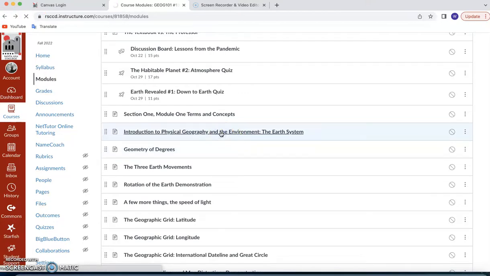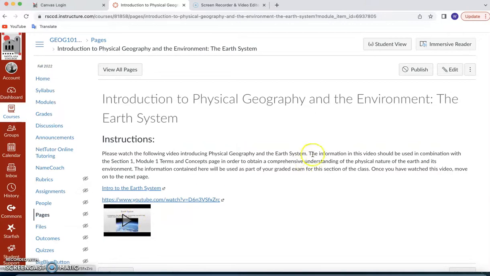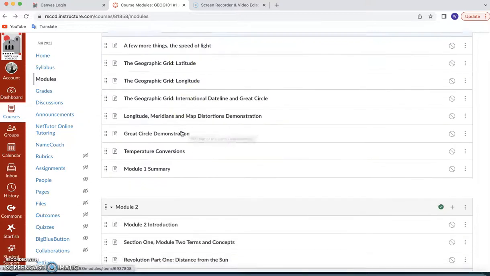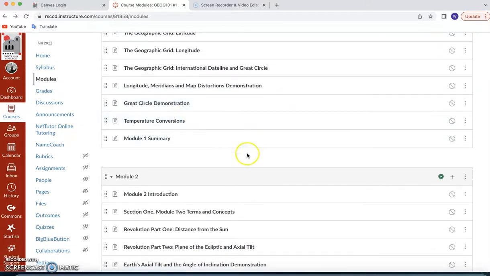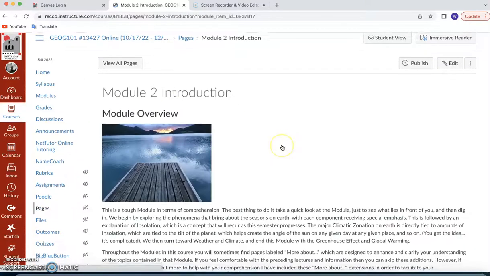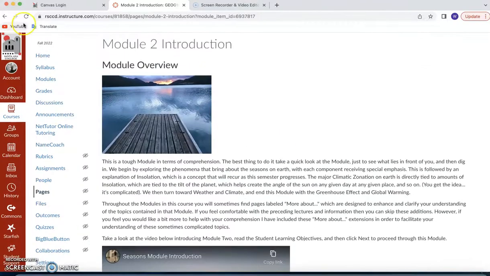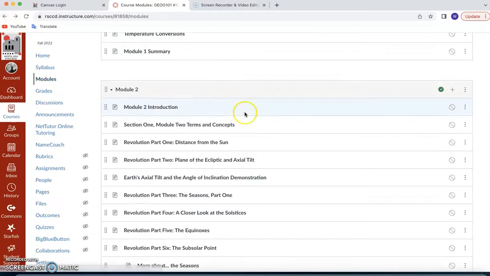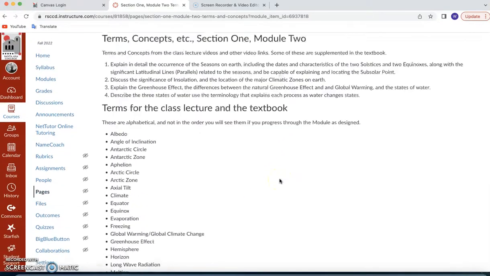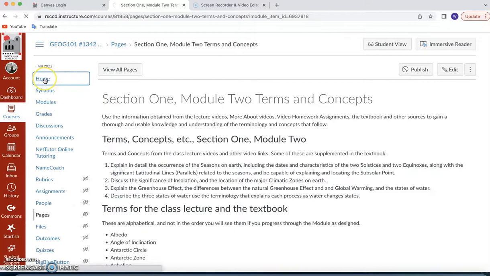So introduction to physical geography, the environment, the earth system. There you go. There's a video right there. And we can either backspace right here and go to the next one, or you can just click next on the bottom and go to the next one. Geometry of degrees, Earth, 3 Earth movements, and so on. And that's the end of module 1 when you reach temperature conversions. Then module 2, we start this whole thing all over. Once again, it's module 2 introduction, something about module 2. There I am talking about the solstice. And section 1, module 2, terms and concepts. And you can see here's the stuff that you need to get out of module 2, and so on. So this is the way the class rolls.